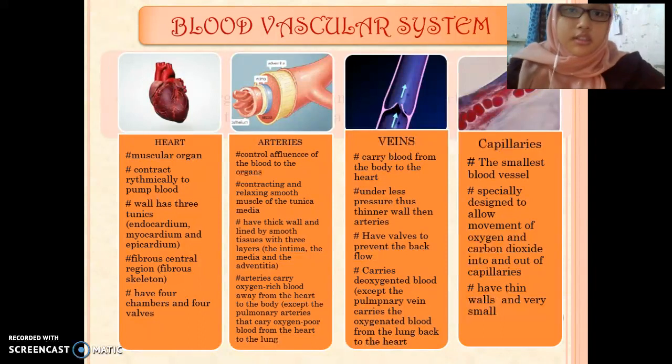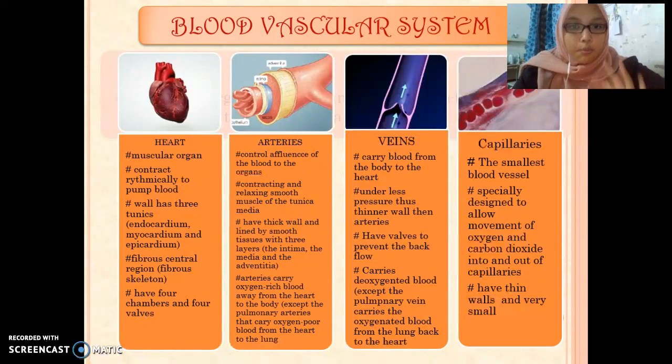Next are the arteries, which control the flow of blood to the organs by contracting and relaxing the smooth muscles of the tunica media. They have thick walls lined by smooth tissue with 3 layers: the intima, the media, and the adventitia. Arteries carry oxygen-rich blood away from the heart through the body, except for the pulmonary artery, which carries deoxygenated blood from the heart to the lungs.